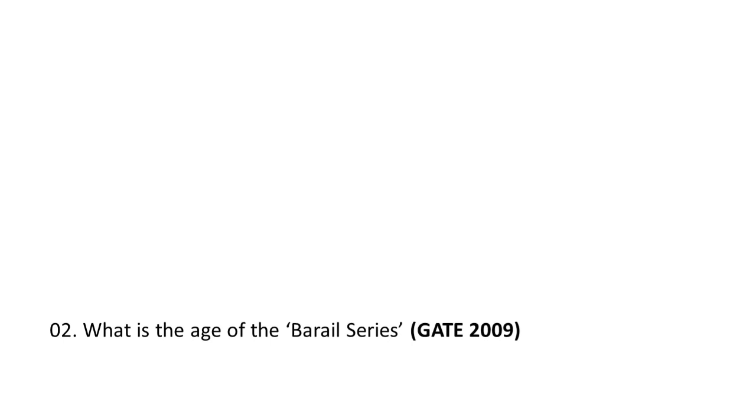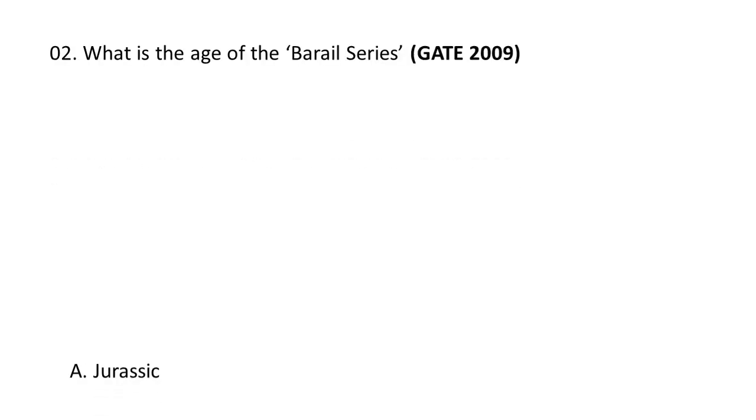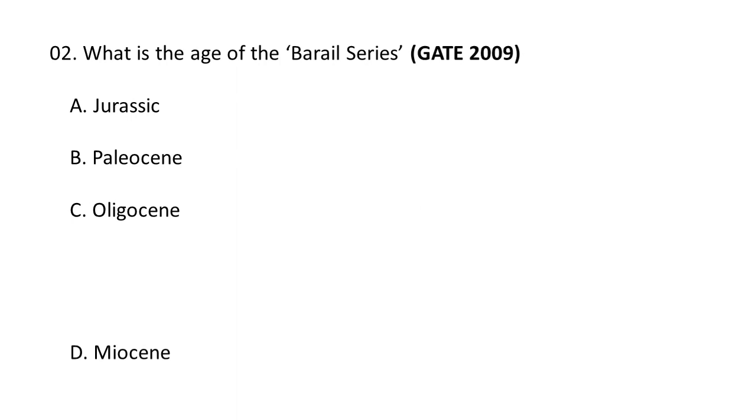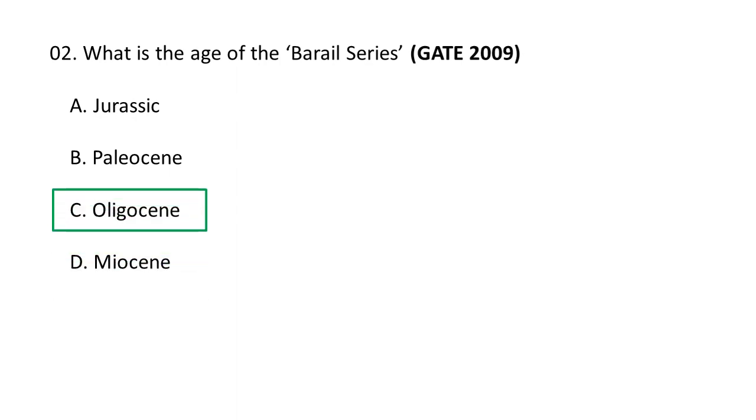Next question. What is the age of the Barail series? The options are A Jurassic, B Paleocene, C Oligocene, D Miocene. The age of the Barail series is Oligocene. Bulk of the oil and gas which is discovered in the Upper Assam till late 1980s has been found in the Barail group of the Upper Eocene to Lower Oligocene age. So the age of the Barail series is Oligocene. C is the correct option.